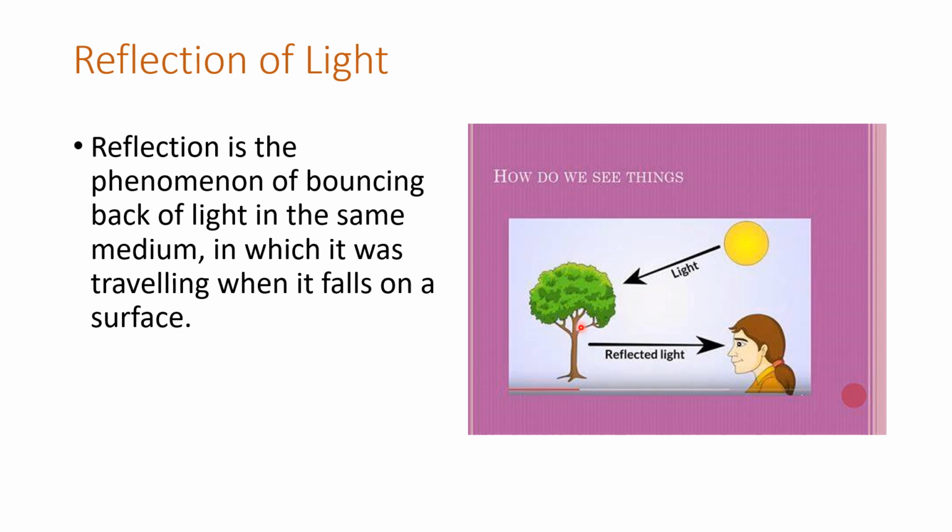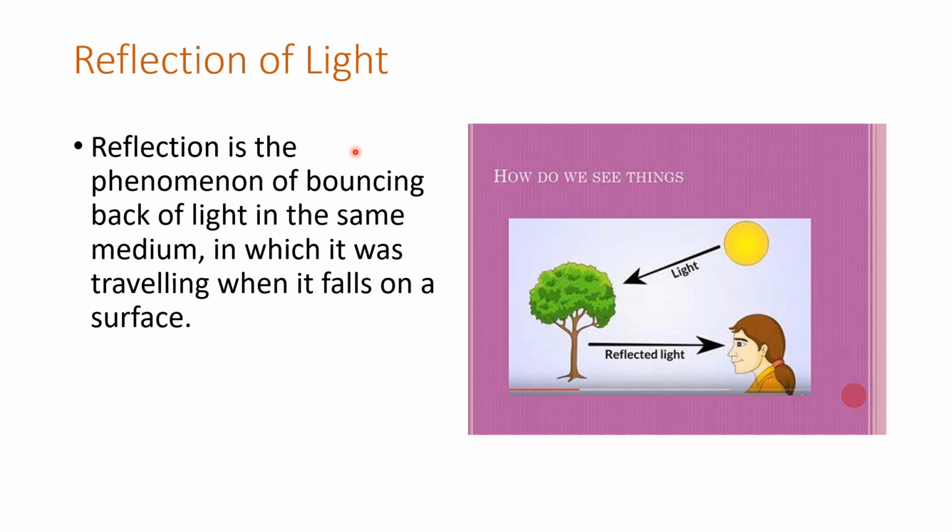Now the question is, what is reflection of light? Children, look at this definition, it's very simple. Reflection is the phenomenon of bouncing back of light in the same medium in which it was traveling when it falls on a surface. In this way we are seeing the things because of the reflection of light. Without reflection of light we can't see the things, we can't recognize the things.